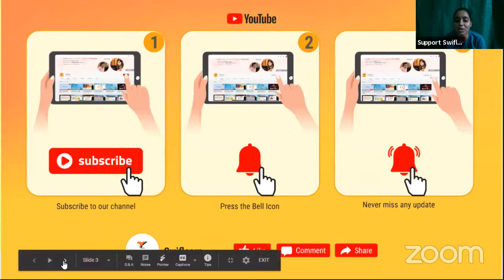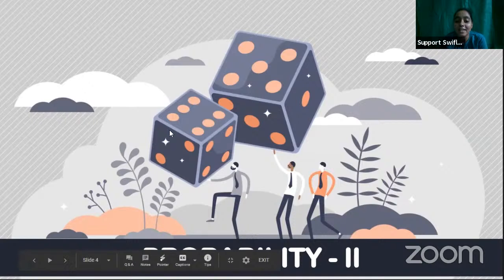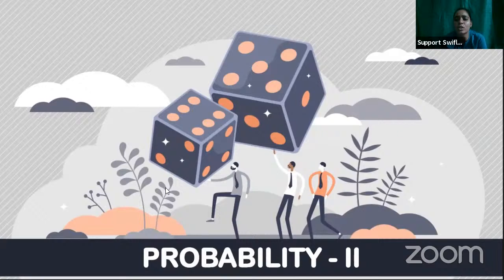Okay, so yes, where we left off at probability. Last time we discussed how events, trials, and outcomes work in probability, and how we will calculate it. We also went through some live examples, and we went through the definition and the basic properties of probability.